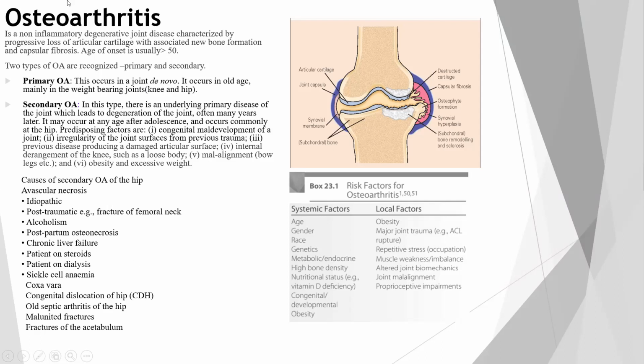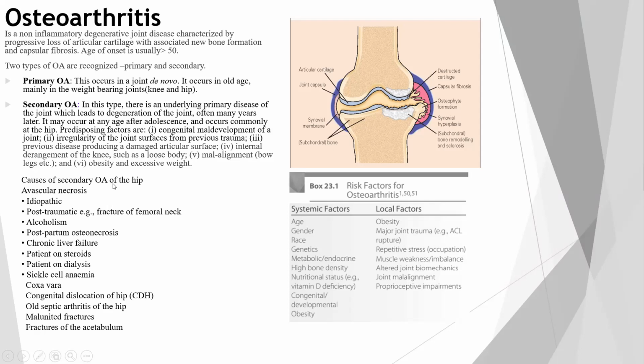In secondary osteoarthritis, there is an underlying primary disease of the joint which leads to degeneration of the joint, often many years later. There is an underlying cause before the start of osteoarthritis. It may occur at any age after adolescence and occurs commonly at the hip. Predisposing factors are congenital maldevelopment of a joint, irregularity of the joint surfaces from previous trauma, and previous disease producing damage in the articular surface. Fourth, internal derangement of the knee, such as loose bodies. Fifth is malalignment, bow legs, etc. And sixth is obesity and excessive weight.